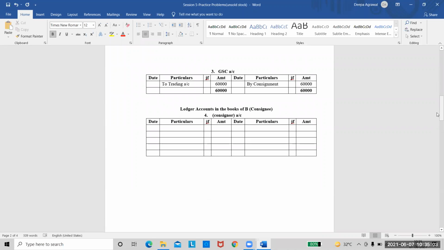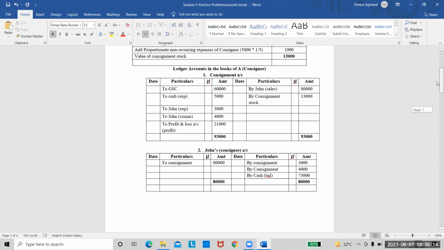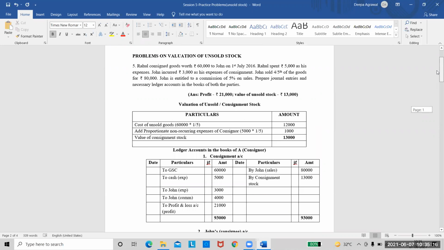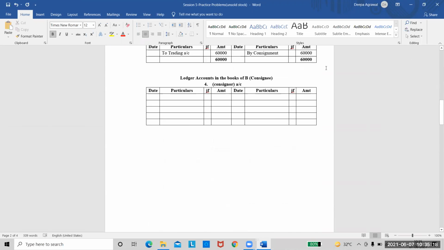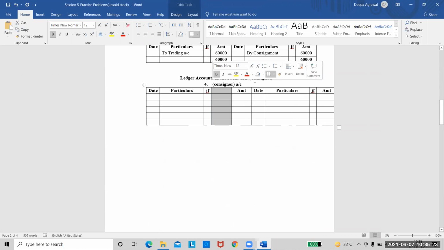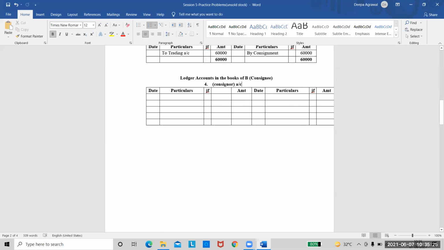Now we come to the last thing. Your next heading is ledger accounts in the books of consignee. And who is the consignee here? One second. Did we write it wrong? Yeah. John is the consignee, and the consignor is Rahul. So we will write the name here as Rahul's account. So this is Rahul's account, who is the consignor.